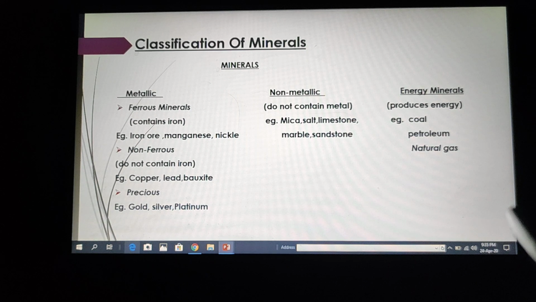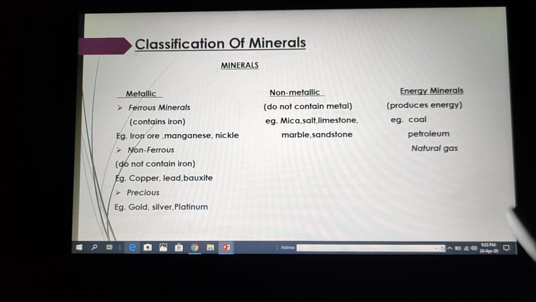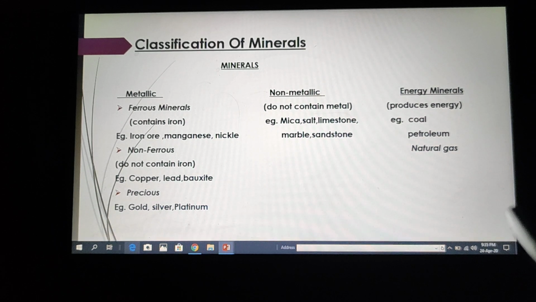Now, let us talk about each of them in detail. We'll be talking about their characteristics and their distribution in India. So, we will first begin with metallic minerals. Under metallic minerals, we'll be talking about ferrous minerals.